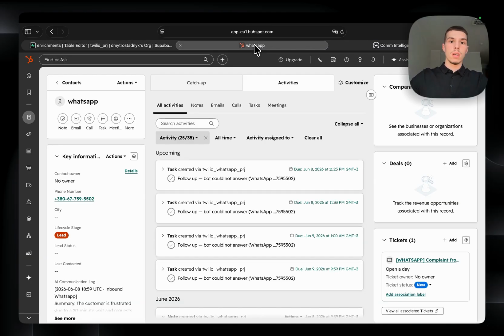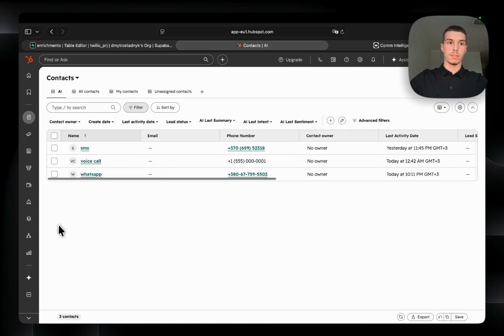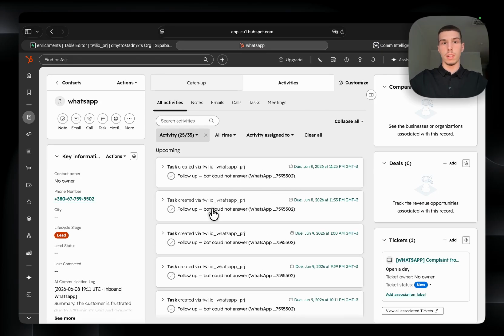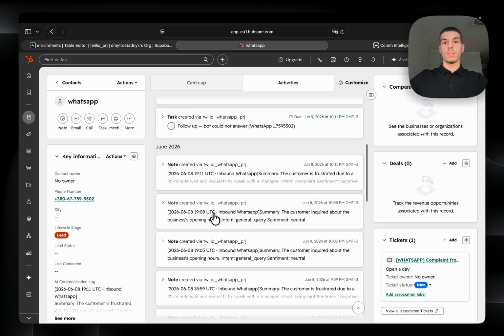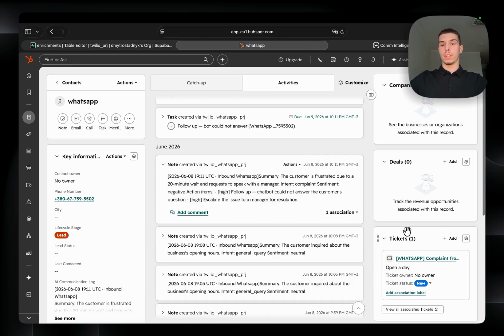Now to the HubSpot CRM, we can see that there are 3 contacts for 3 separate pipelines. Now we're using WhatsApp, and we see that it automatically created a note, so the customer is frustrated, due to a 20-minute wait, and request to speak with the manager, and we see that the ticket is already open.